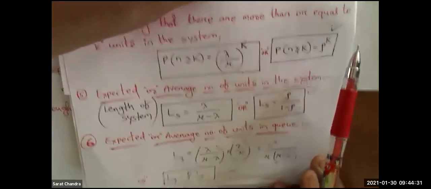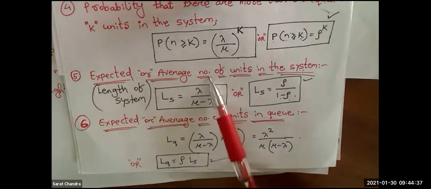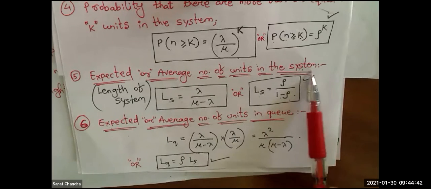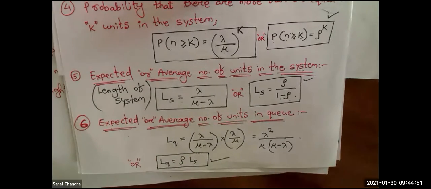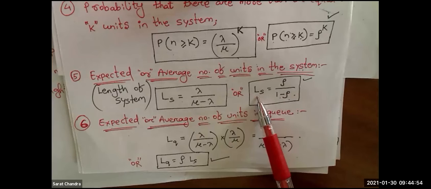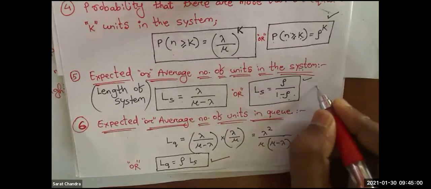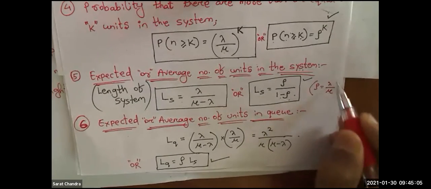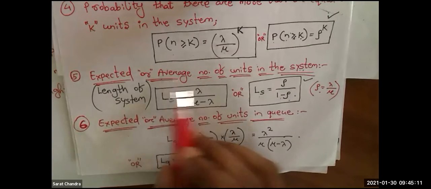And next are the most important formulas, the last four. That is the average number of customers or average number of units in the system, also called the length of the system. System means the combination of the queue as well as the server. So length of the system LS equals rho divided by 1 minus rho. Again, how to identify rho? Repeatedly I am telling, rho equals lambda divided by mu. This is the way to calculate rho.